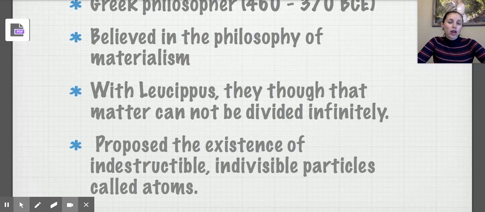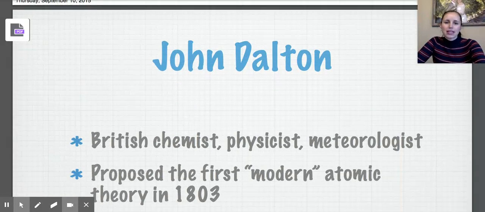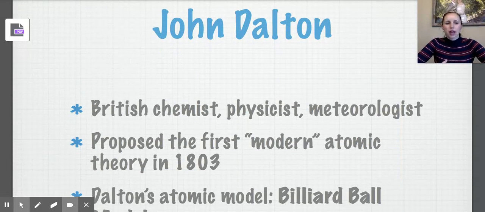They didn't describe what that particle looked like at all. They just said that everything is made up of very, very tiny, indestructible, indivisible particles that eventually you can't get any smaller. This school of thought lasted for quite some time because that's exactly what it is. It was a school of thought. So the issue with Democritus's theory is it really lacked any evidence, right? We didn't have the tools to actually study science at that point. It was a theory coming from a philosopher. So while it was a great idea, we couldn't prove or disprove it.